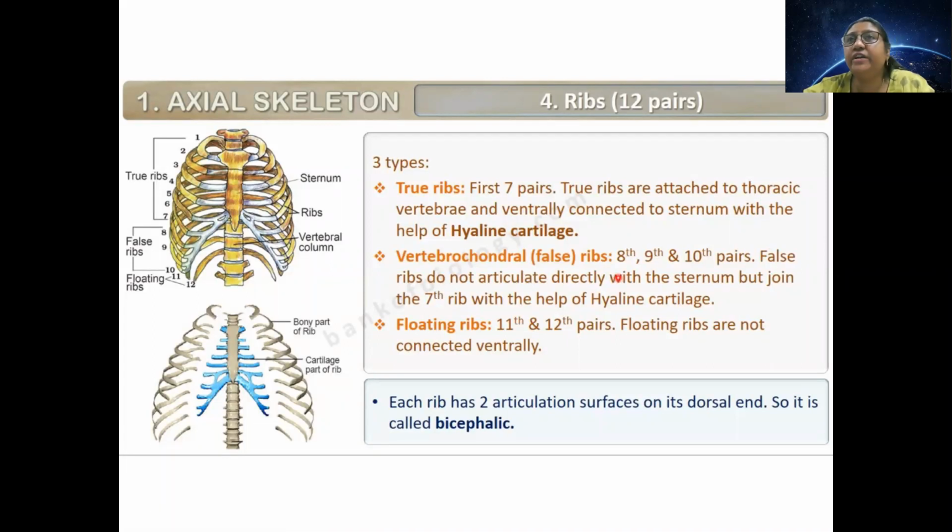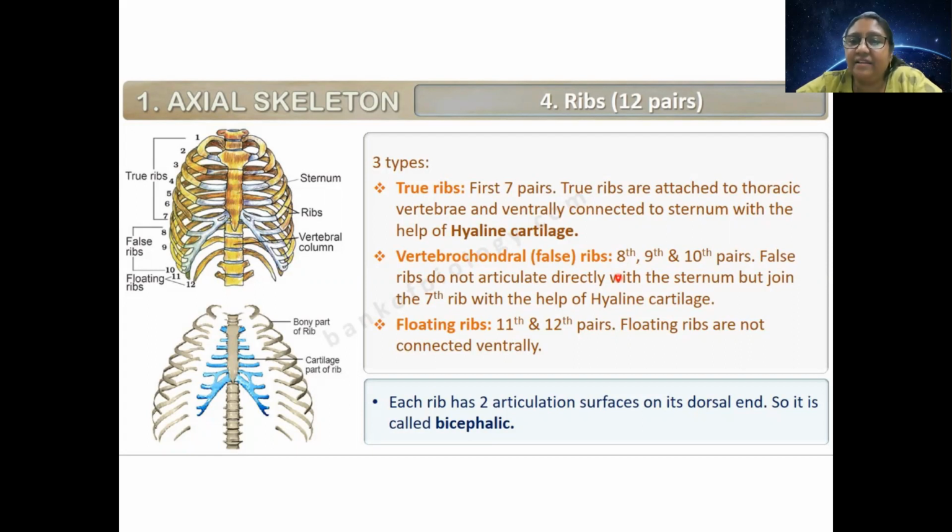Articulating with the sternum means when we breathe in, you know the rib cage is moving away to increase the volume of the thoracic cavity. So this is done by movement of the sternum. So the first 7 ribs are directly in contact with the sternum. So when they move, the sternum moves.